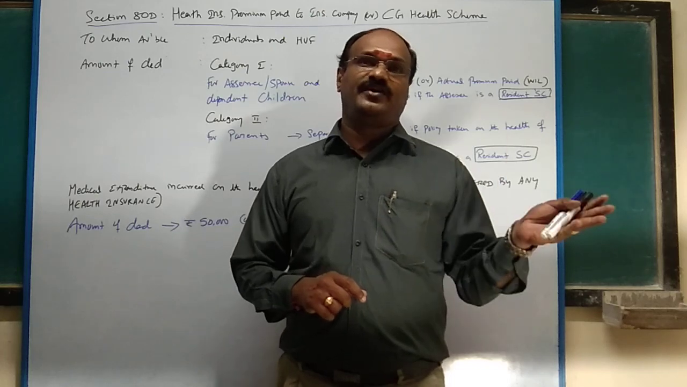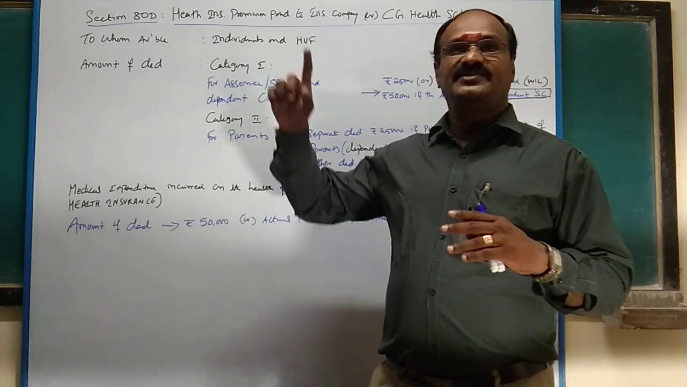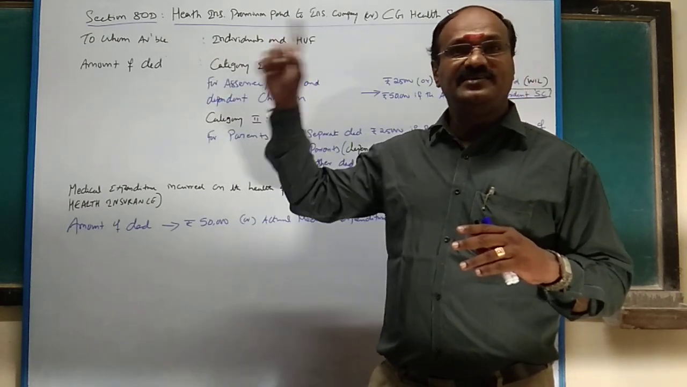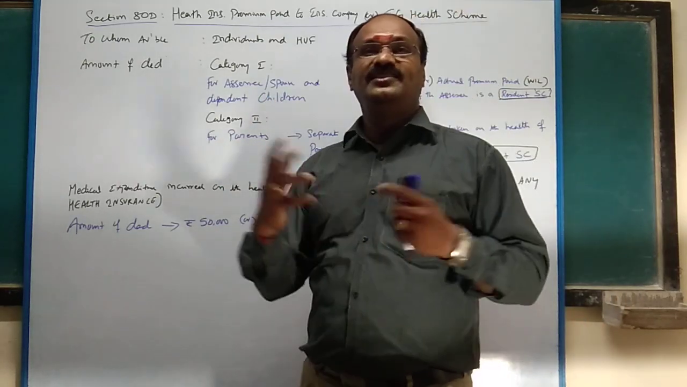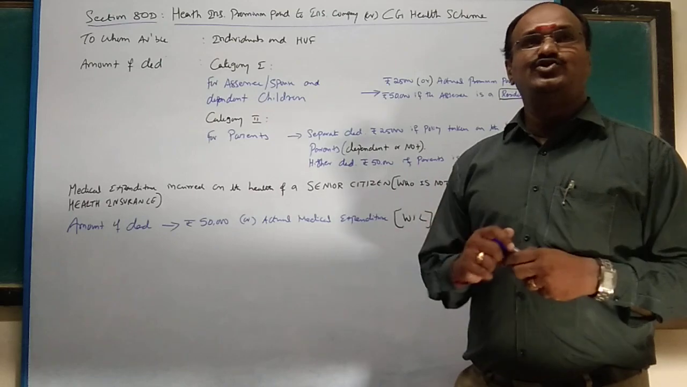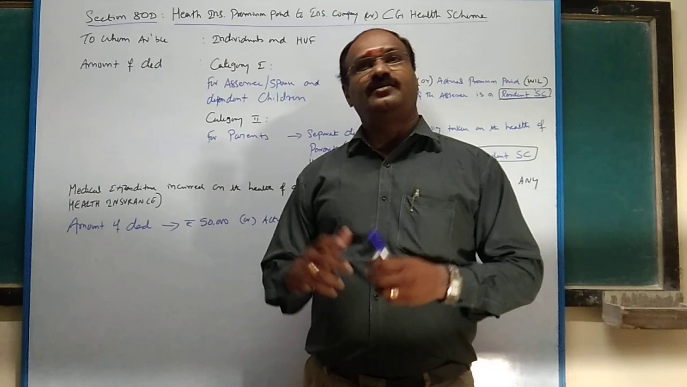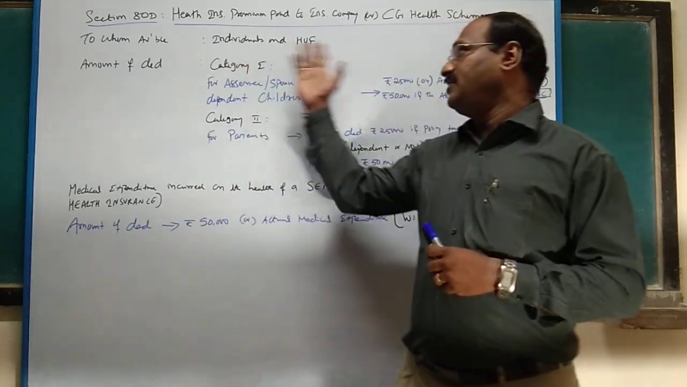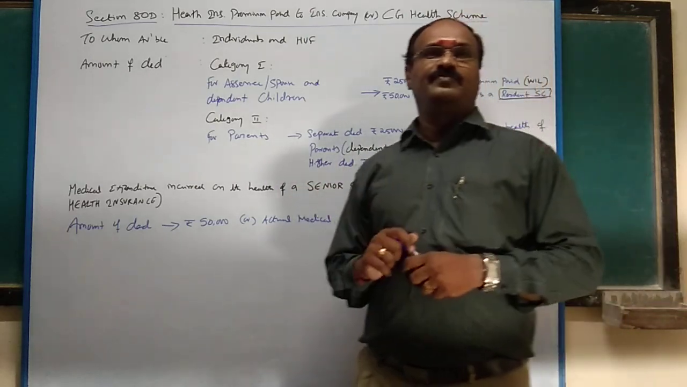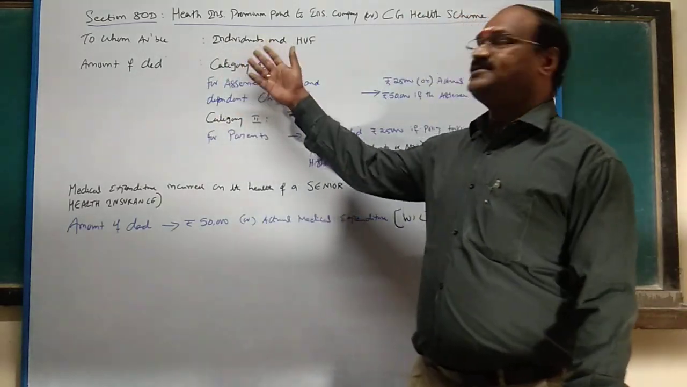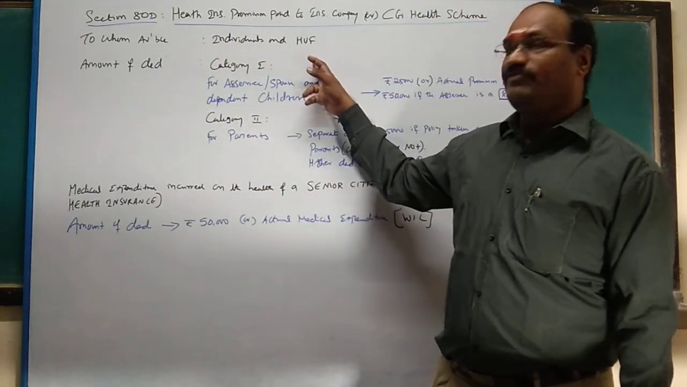See, life insurance is totally different. Life insurance premium paid by the assessee can be claimed under section 80C. Last class we discussed that. This is medical health insurance. If anything happens, in case of accident or any disease, that will be covered under the health insurance scheme. For that also you are going to pay premium, and that premium you can claim as deduction under section 80D. To whom is it available? Individual and HUF.